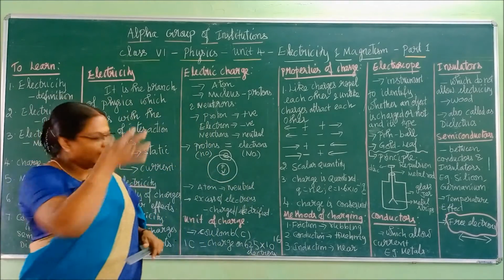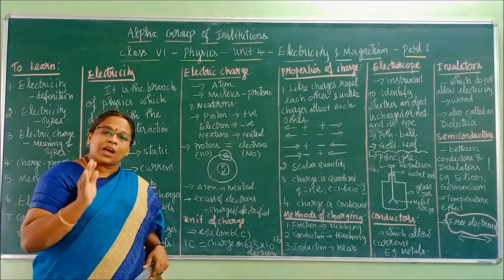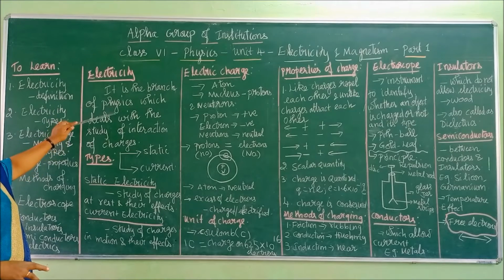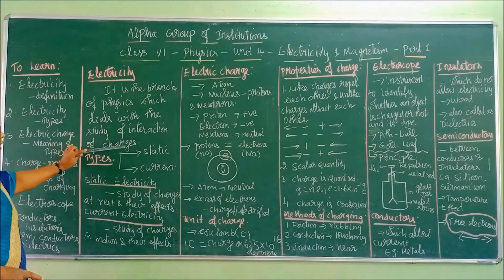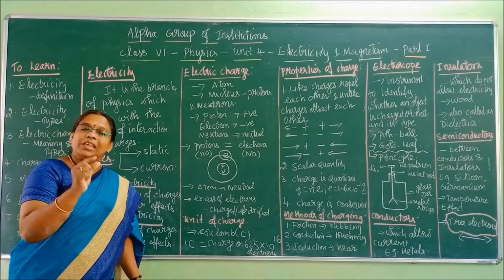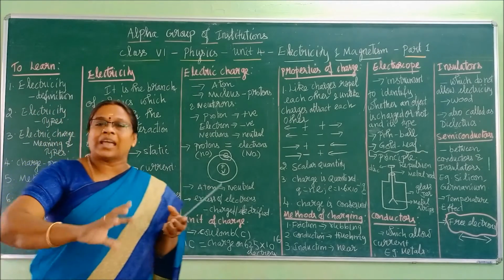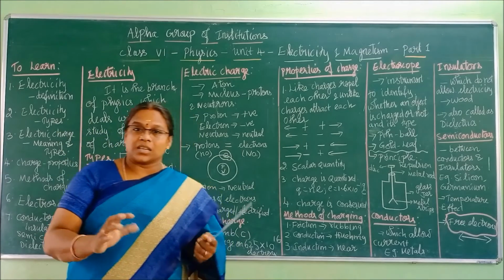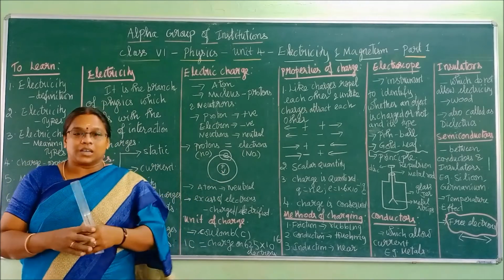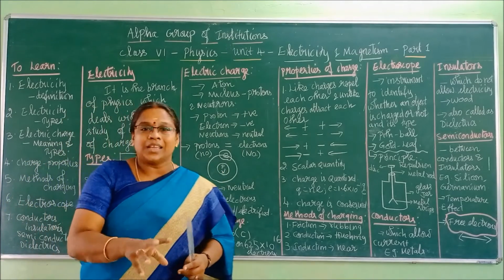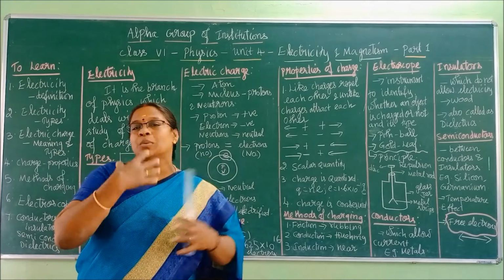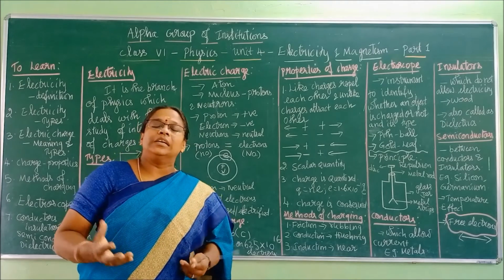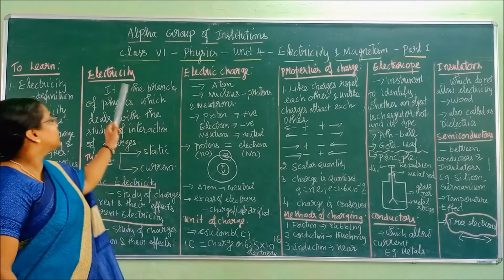Okay, children. Now in detail only I am going to say about this, so without any confusion, listen to this. Now so what is electricity? It is the branch of physics which deals with the study of interaction of charges. Now I said the meaning for charge. It is the inbuilt character of every substance in the atom. When these charges interact with each other, some effects will happen. That interaction and its effects, if we study about it, that branch is called electricity.